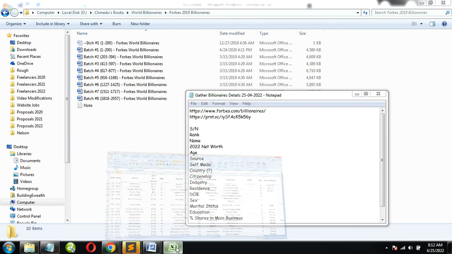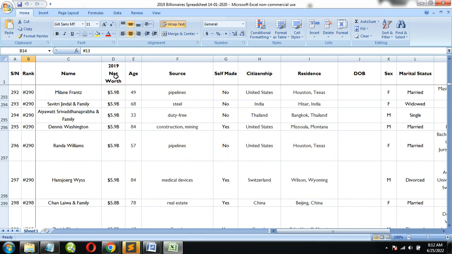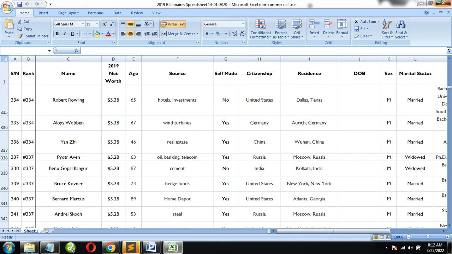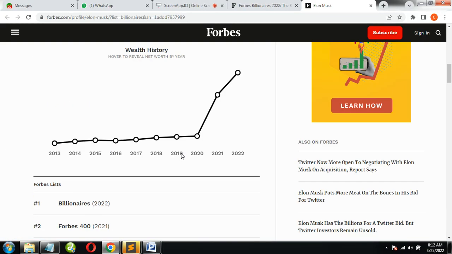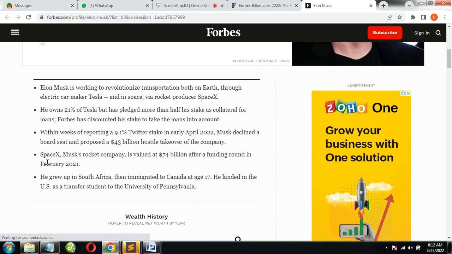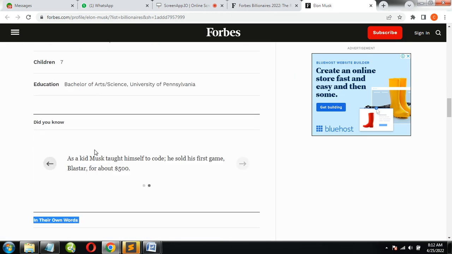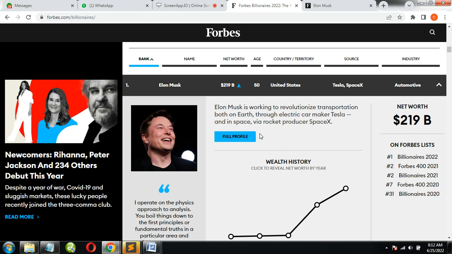So when you finish getting the Excel, we'll now go to the next thing. You now go to the individual of them and gather their individual details for each of them.